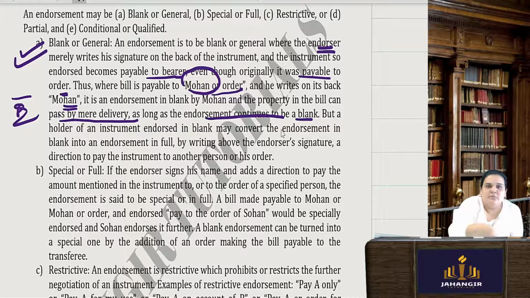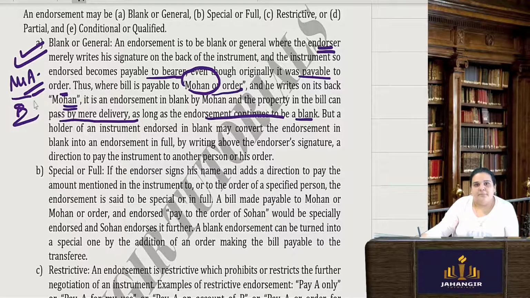Since Mr. Mohan has already signed, you can keep on passing it on from one creditor to another, and lastly, write the name of the person who has to be paid here, and the payment is done. That is what I was telling you all in a check: we do not write the name of the person so that we avoid all these endorsements.